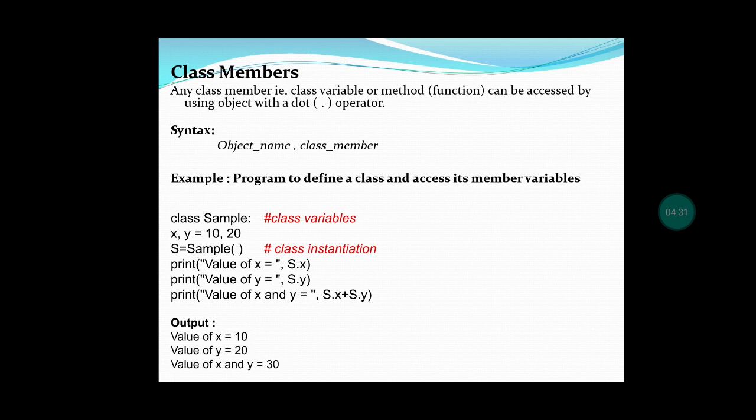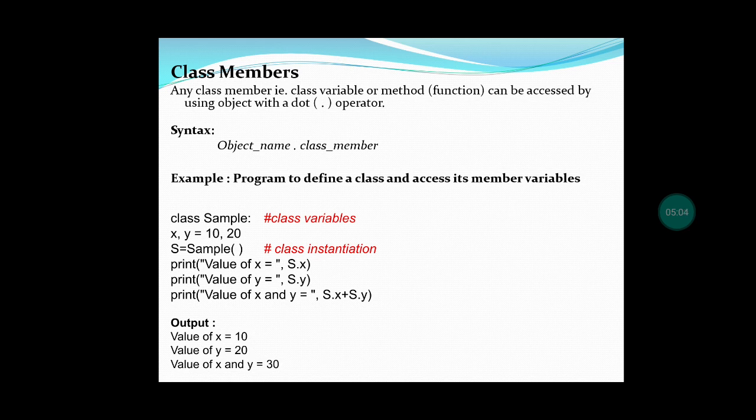Let us see the example for defining the class and how to access its member variables. First we have given the class. The class name is sample. x, y equal to 10, 20. That is the class variable. And s equal to sample. s is the object. Sample is the class name. As I already said, object name equal to class name. The process of creating an object is called class instantiation.